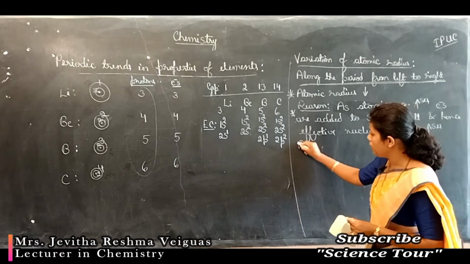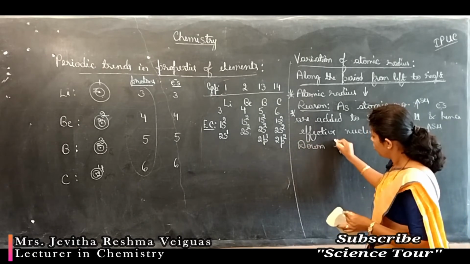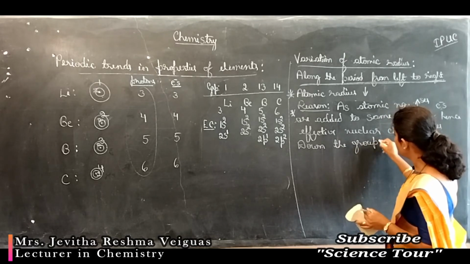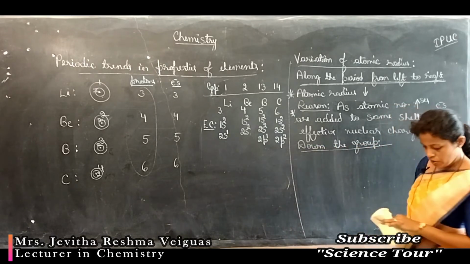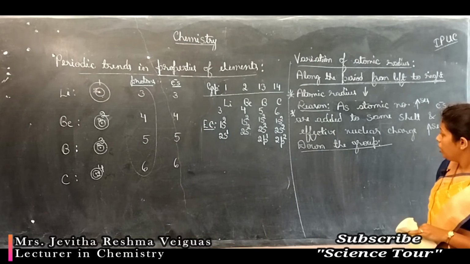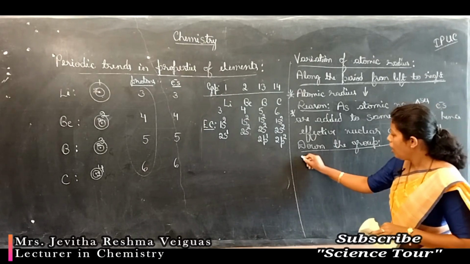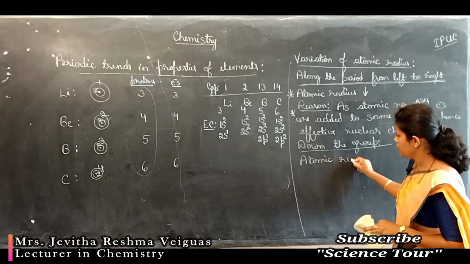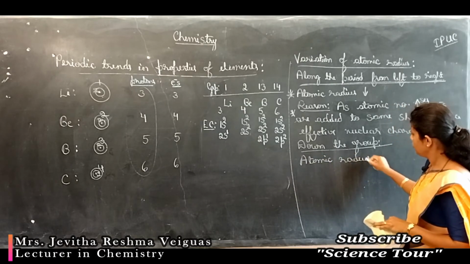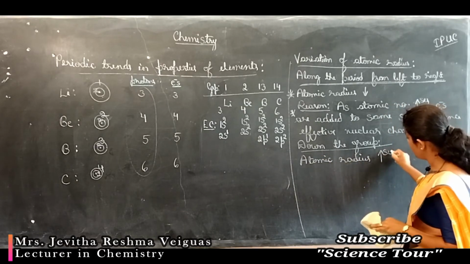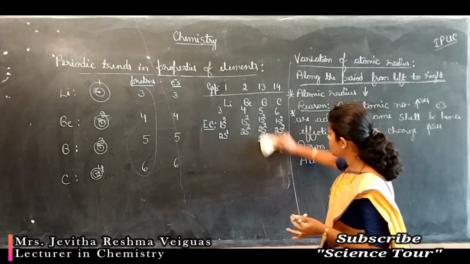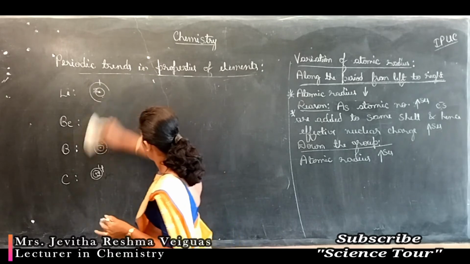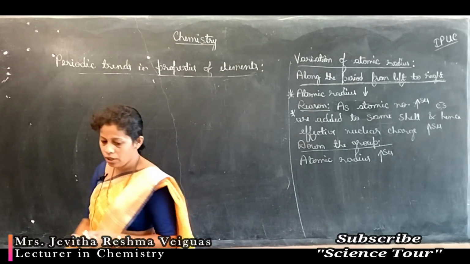Now let's consider down the group, what happens? How does the atomic radius vary down the group? So let us take this one. Down the group, atomic radius increases. Let's take one example for it. Let's have a group. I'll consider group 1.